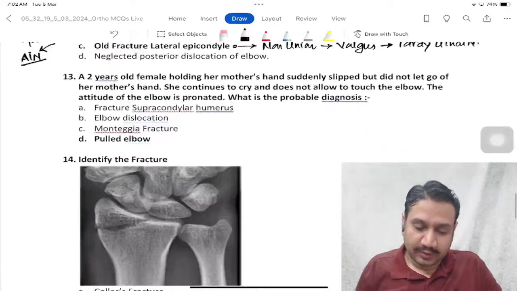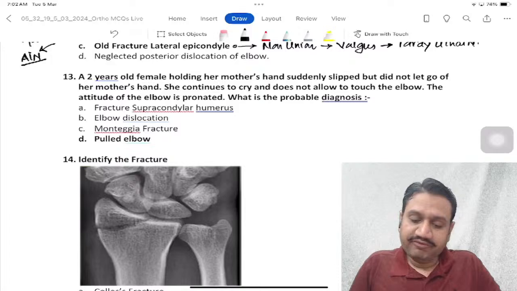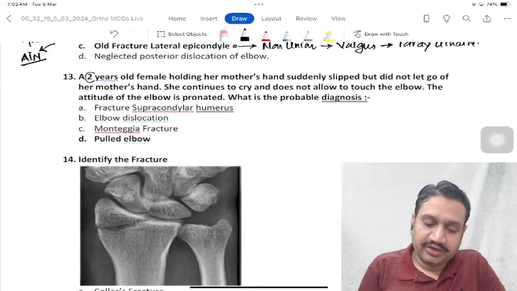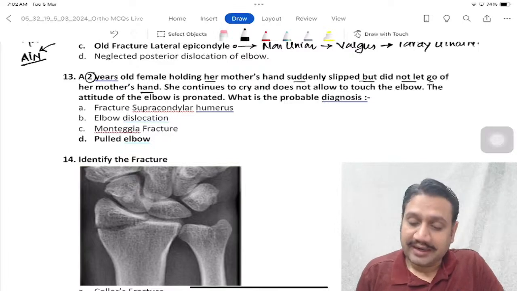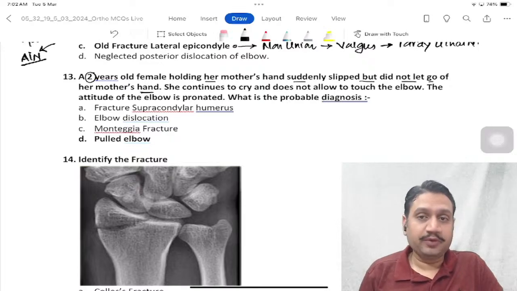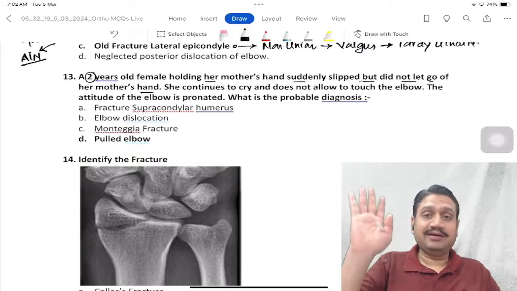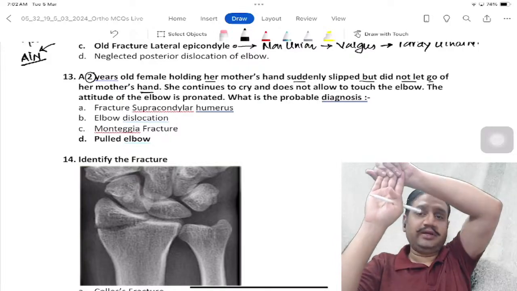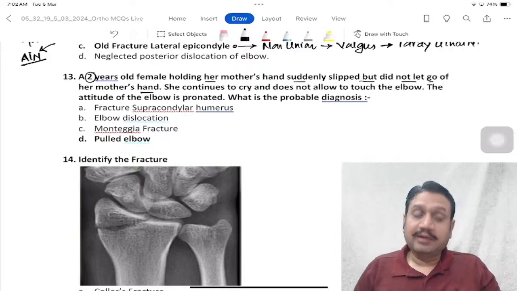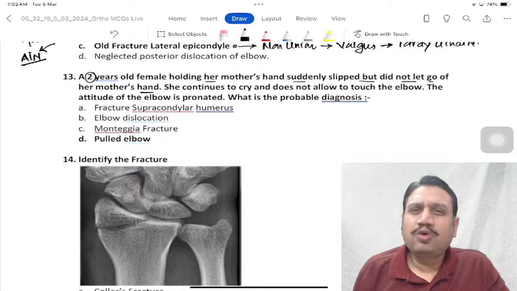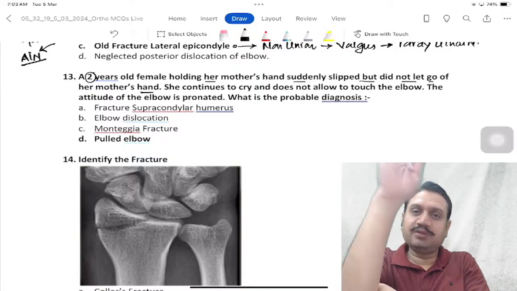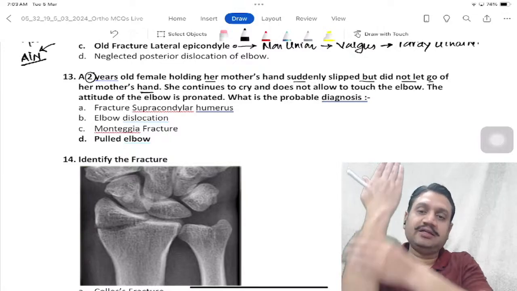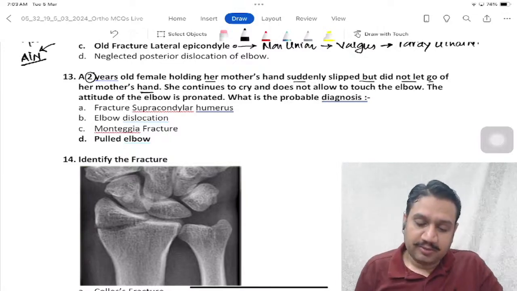And next one, a 2 year female child holding her mother's hand suddenly slipped but did not let go of her mother's hand. She continues to cry and does not allow to touch the elbow. Okay, a child is holding mother's hand. The attitude of the elbow is pronated. Elbow, actually elbow can't be pronated, we know that, right? Elbow has to be either flexed or extended. The supination pronation, it happens where? At this area, the forearm area, right? What is the probable diagnosis?